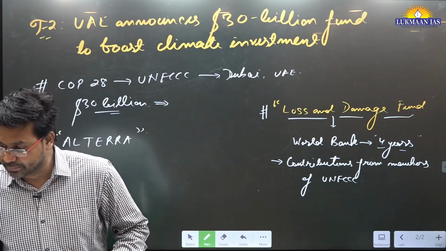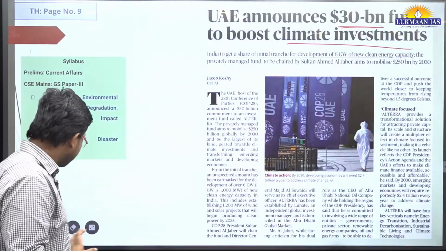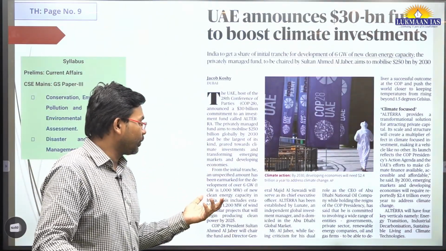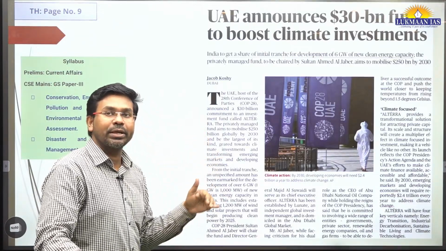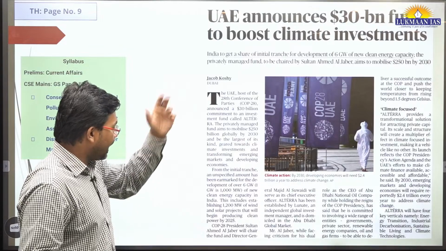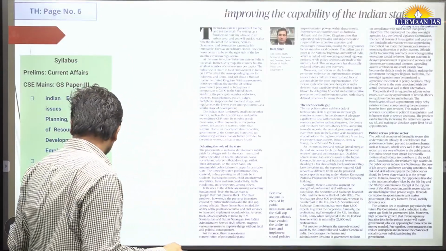So in your free time, you can read this article to understand a little more on how this fund will be utilized. They have talked about creating wind power, and using it for energy purposes that are climate friendly.